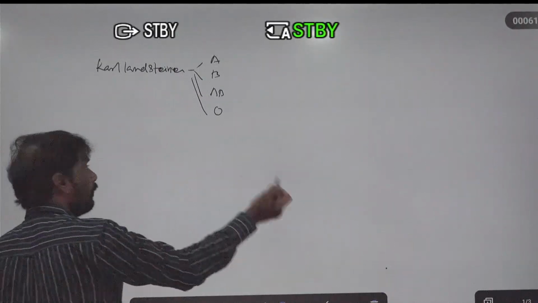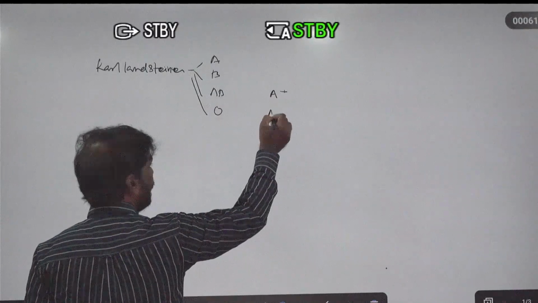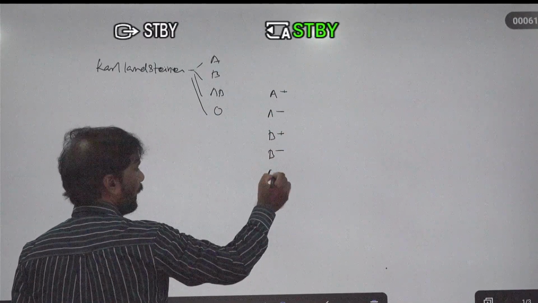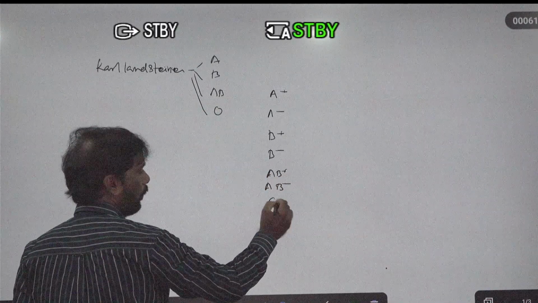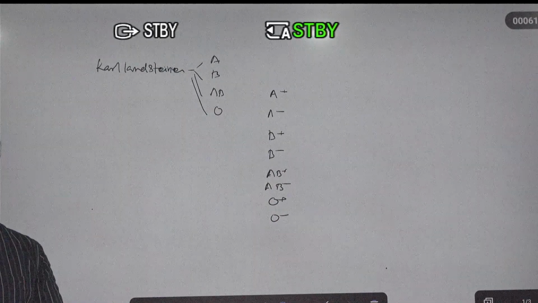So how can you say it is A positive and A negative, B positive, B negative, AB positive and AB negative, O positive, O negative? What are these conditions? Positive, negative conditions.